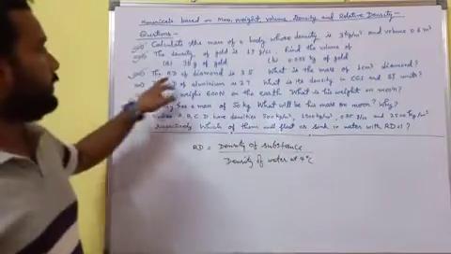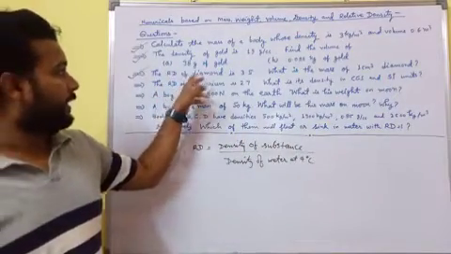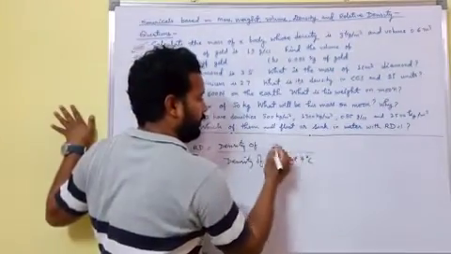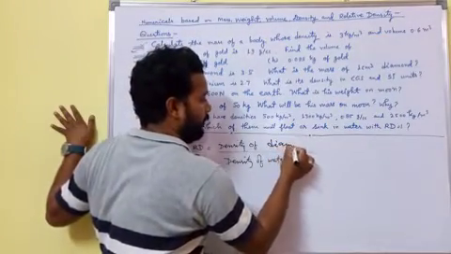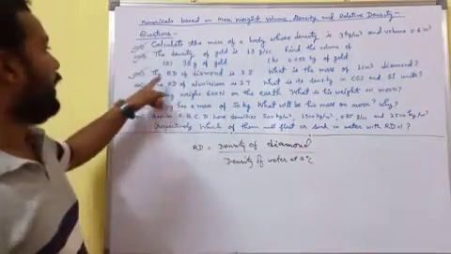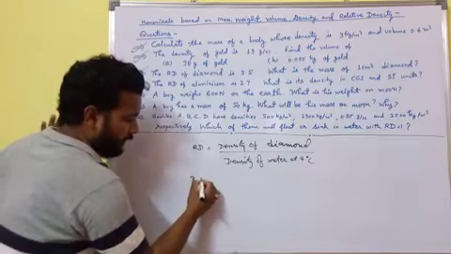In this question, the RD of diamond is given, so we can find the density of diamond.